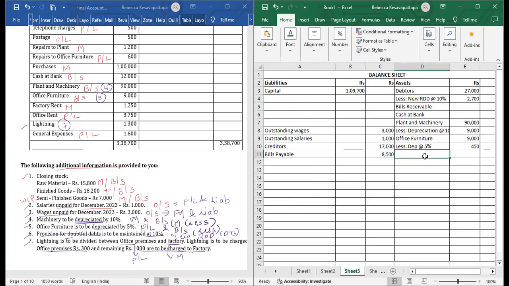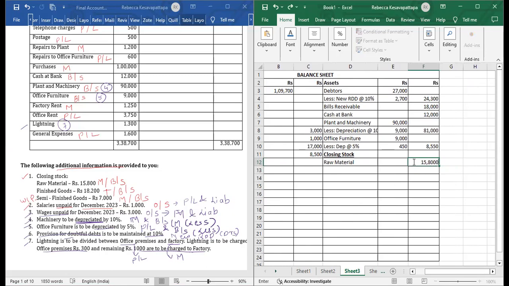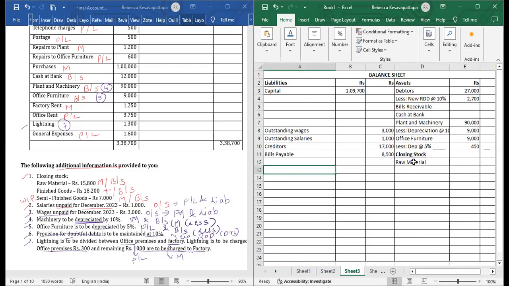It's an asset for us. We will write here closing stock. In that first we will write raw material, which we have just written. Inner column amount we will write of raw material 15,800, or outer column also we can write straight away. So we'll put here 15,800. Done. Now we will talk about WIP.